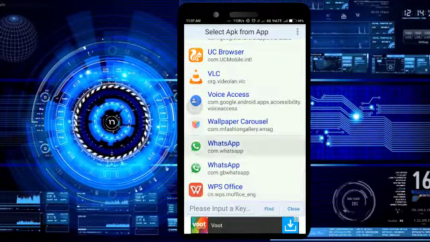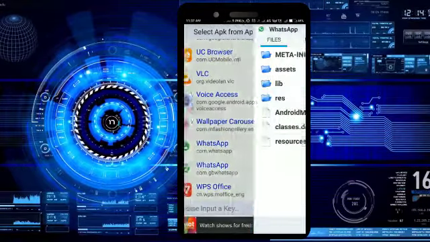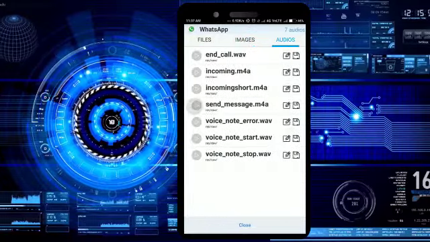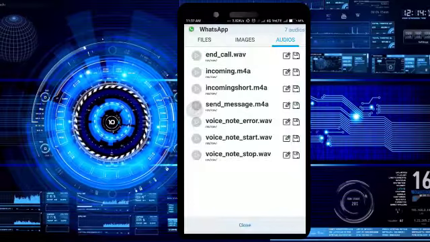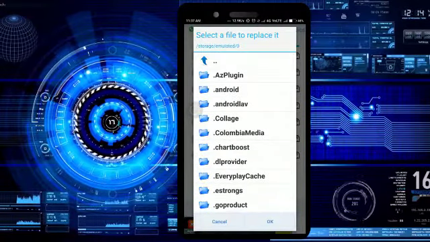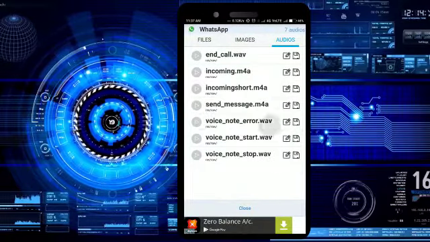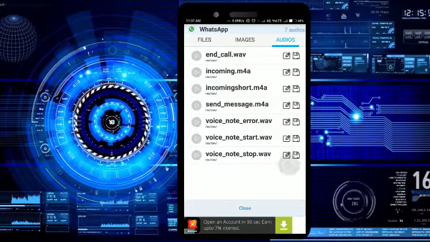Slide, simple edit, again slide audio. You can see, so I have changed the ringtone, and then you have to save.